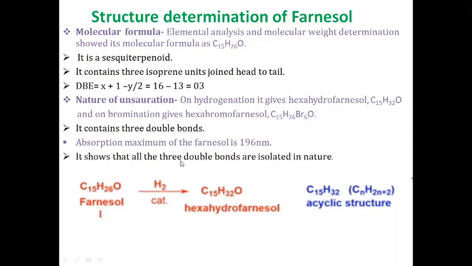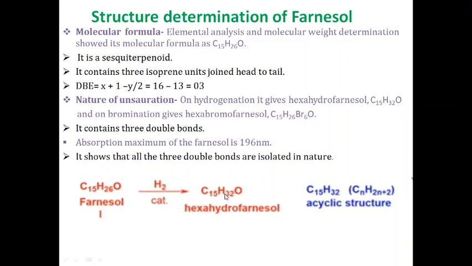Now, what is the nature of these 3 double bonds? Are they isolated or conjugated? It is given by UV spectroscopy. With the help of the UV spectrum, we calculate the lambda max value, and it comes out to be 196 nanometers, which shows that the 3 double bonds present in farnesol are not conjugated, they are isolated in nature. Because if they were conjugated, then the lambda max value should be above 200 nanometers.